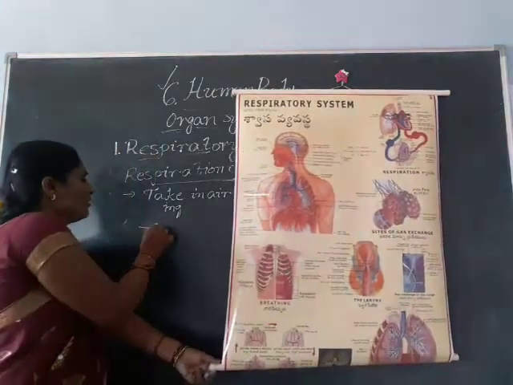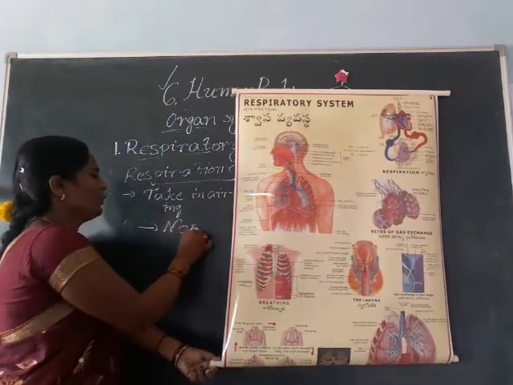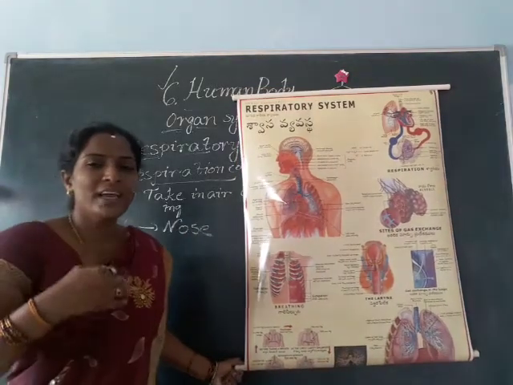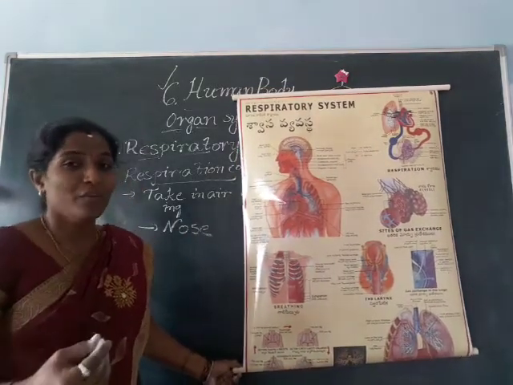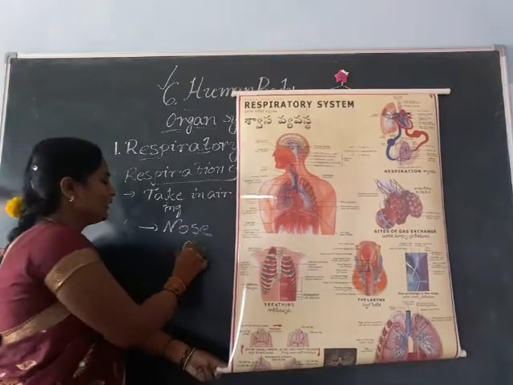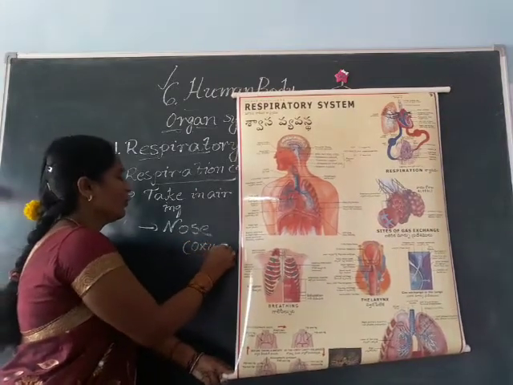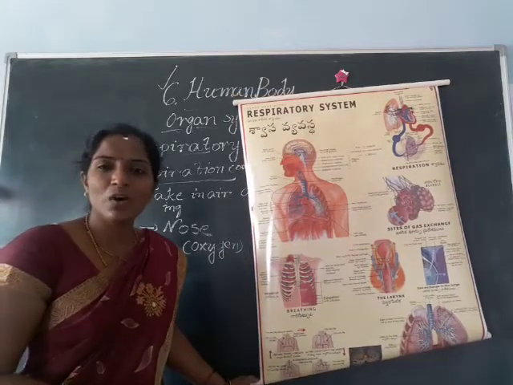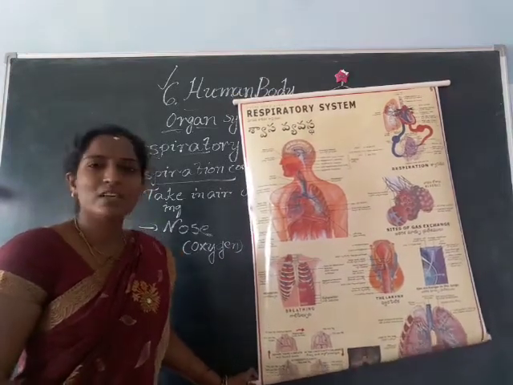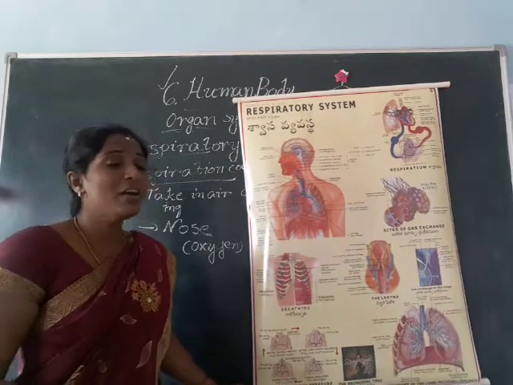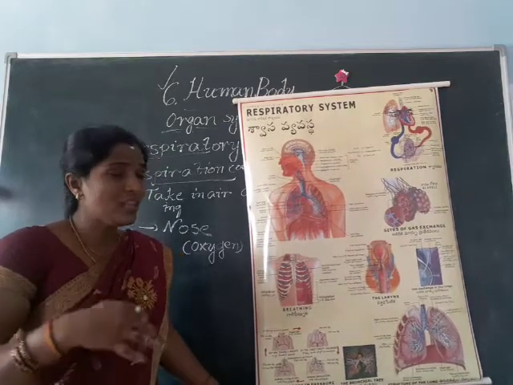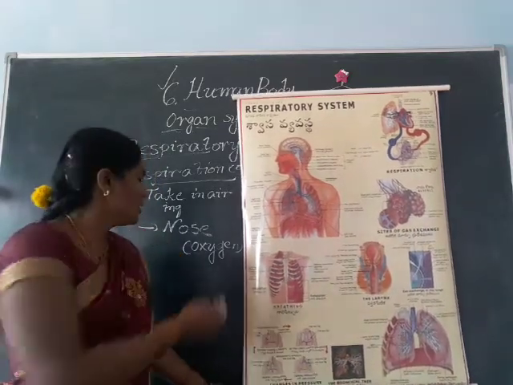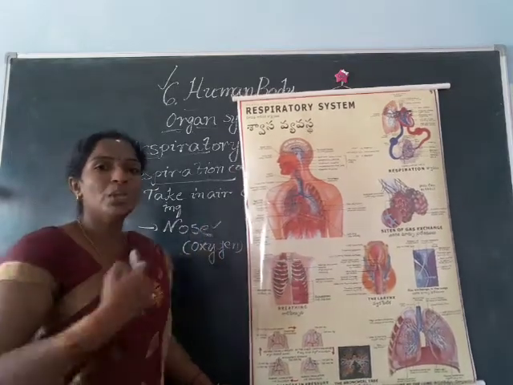Through our nose only we can take the fresh air. Fresh air means oxygen. The breathing gas is called oxygen. Children, what is the breathing gas in human life? That is oxygen. So this fresh air or oxygen we can take with our nose.